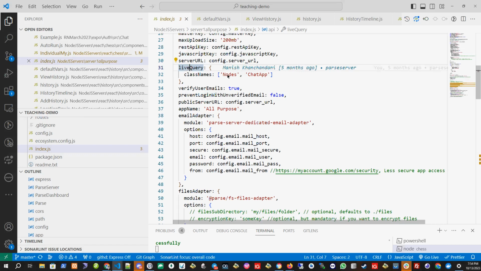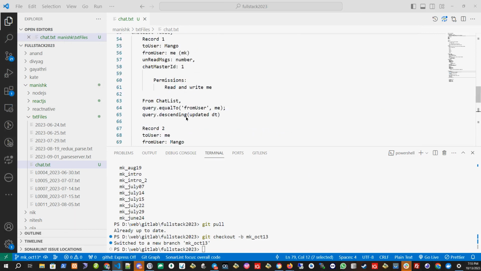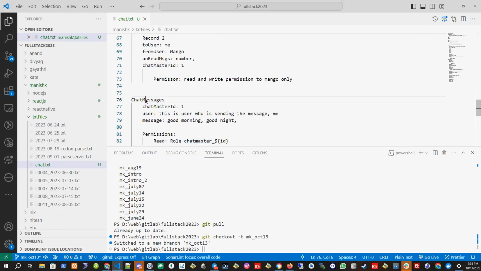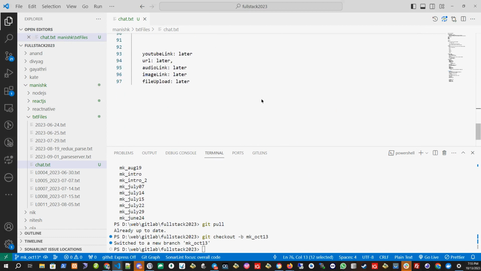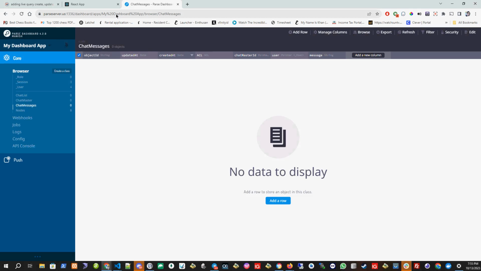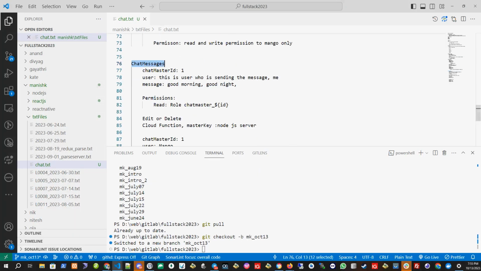In this live query, you have to put all the table names with which you want to interact. So the chat application needs to be inserted here. For our chat application, I will put all three tables, chat list, chat master, and chat message, in the live query part, so that I should be able to handle the chat during the chat session. Okay, we have to put it there. I will put it there for my application so that you can also use it. For example, let me put it in front of you so you can see.